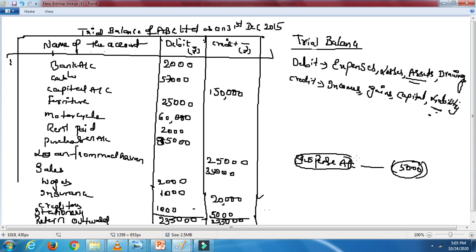If at all there is a mismatch and it's not tallying, you have done your best, so there is definitely a mistake. So you can create a suspense account and write down the amount. So this is what it is. I am going to move on to the next topic now.